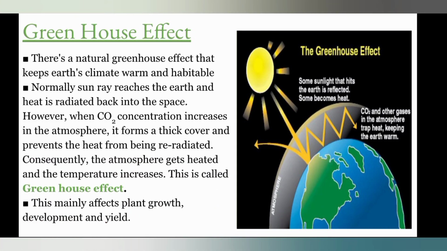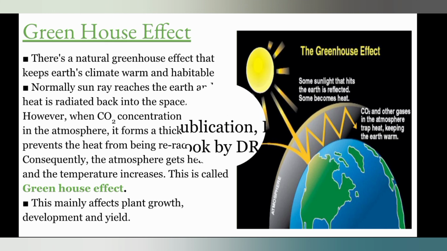The last factor is the greenhouse effect. There's a natural greenhouse effect that keeps the Earth's climate warm and habitable. Some sunlight that hits the Earth is reflected, some becomes heat, and CO2 and other gases in the atmosphere trap heat, keeping the Earth warm. This mainly affects the plant growth, development and yield of the plants.